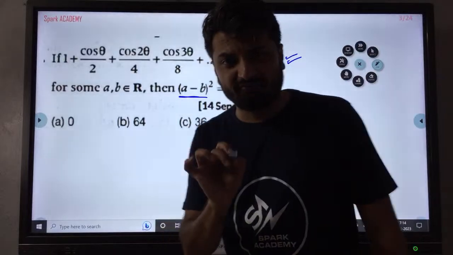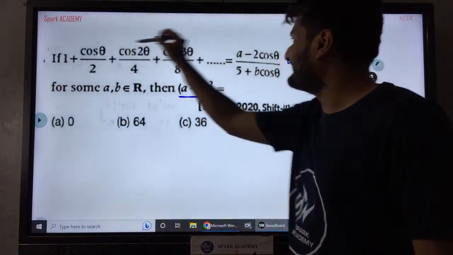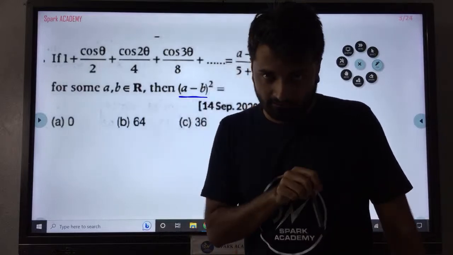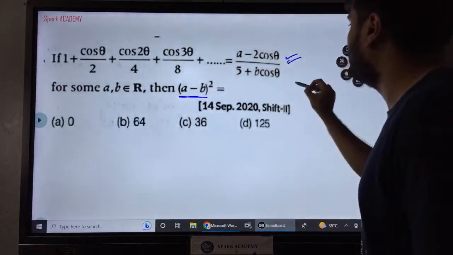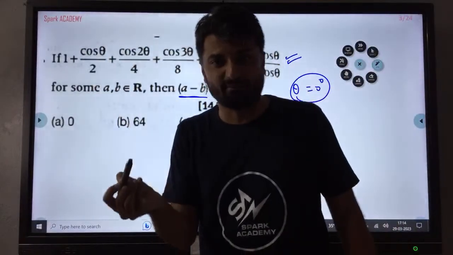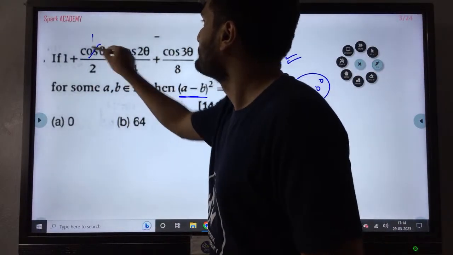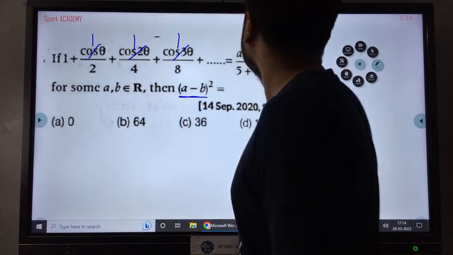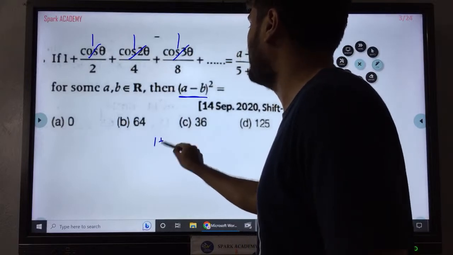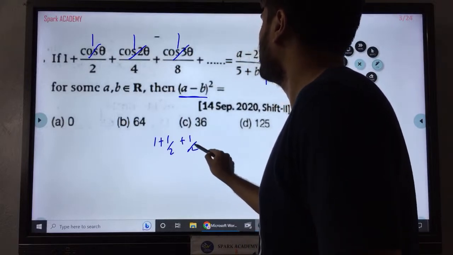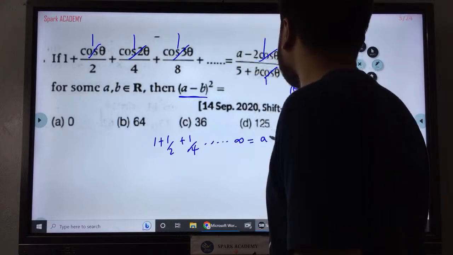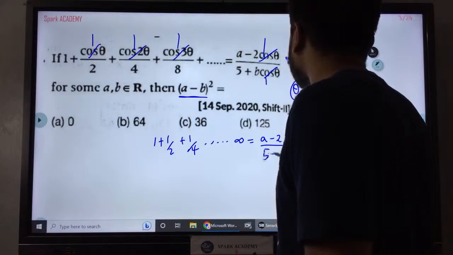So for this, again we are observing theta everywhere. Previously a condition was given, here only one angle variable is given. So what I do is I give theta as 0 degrees, because cos is everywhere, and cos 0 will be 1. So this will be 1 plus 1 by 2 plus 1 by 4, up to infinity, which is nothing but a minus 2 by 5 plus b.